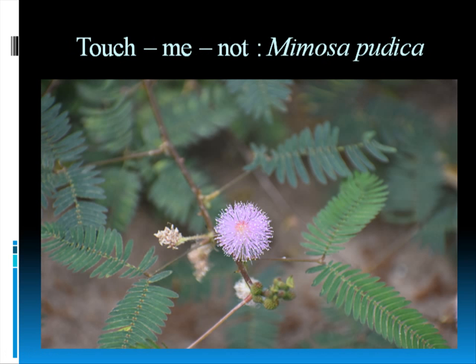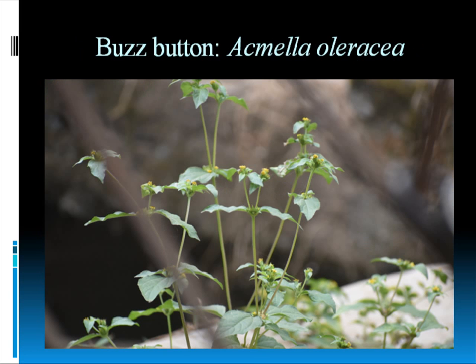Then touch me not or shame plant, Mimosa pudica. So we see that it closes when anyone touches the leaves. But I see the butterflies don't sit on the leaves, right? It sits on the small branches. I have seen Psyche butterfly. It mainly hovers around this plant and sits on the branches that are holding the leaves also. Because it knows that if I sit on the leaves, they will close, and I cannot maintain the balance and I can fall. That's why it is very clever. It sits on the branches. I have seen that. Then the buzz button, Spermacoce oleracea.